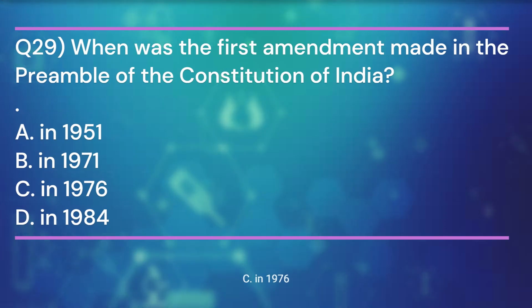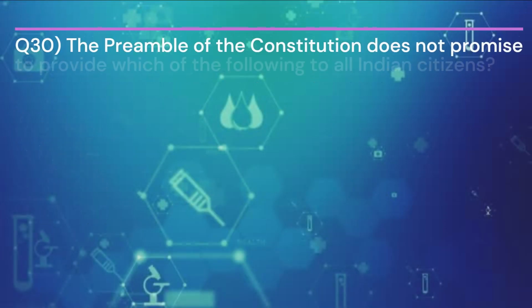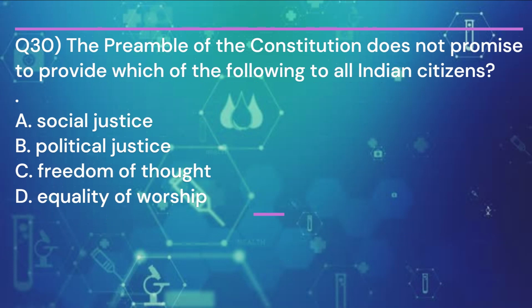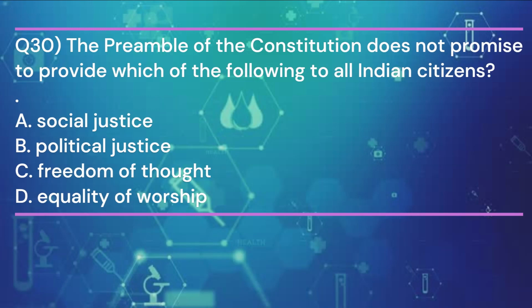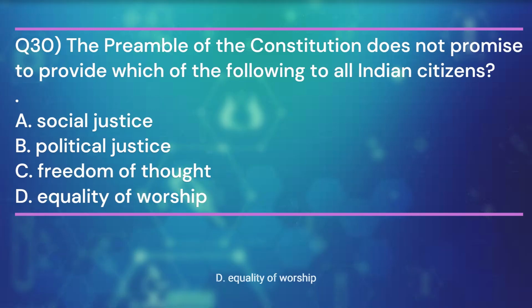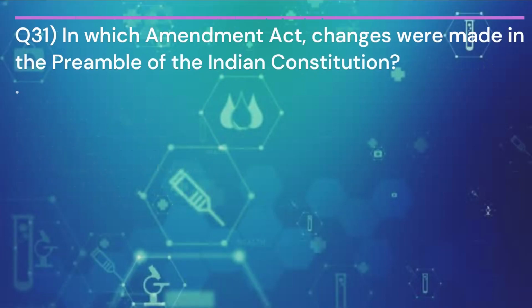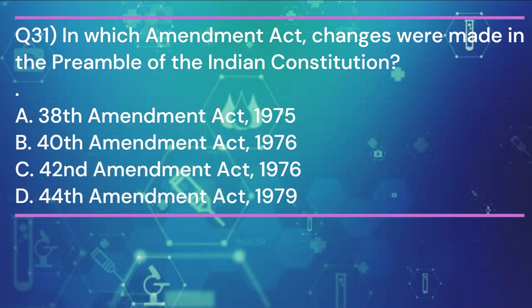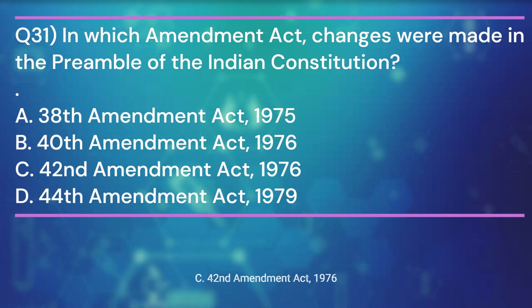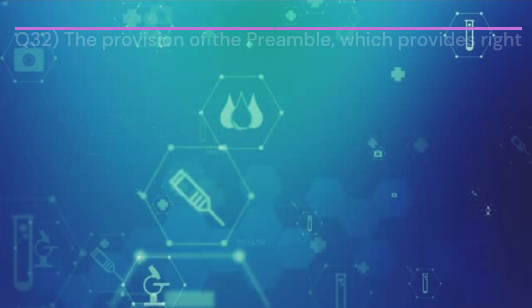In 1976. Question 30. The preamble of the Constitution does not promise to provide which of the following to all Indian citizens? And the answer is D. Equality of worship. Question 31. In which Amendment Act changes were made in the preamble of the Indian Constitution? And the answer is C. 42nd Amendment Act, 1976.